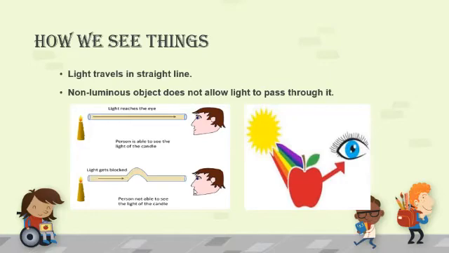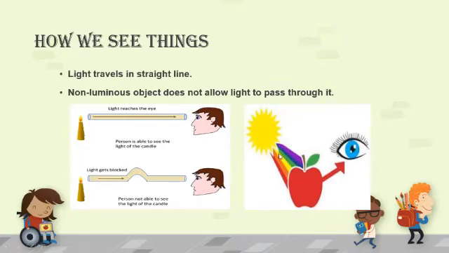A non-luminous object such as an apple does not allow light to pass through it. So how do we see the apple? The light gets reflected, that is, the light bounces back. When this reflected light falls on our eyes, we are able to see the apple. Look at the picture, children.